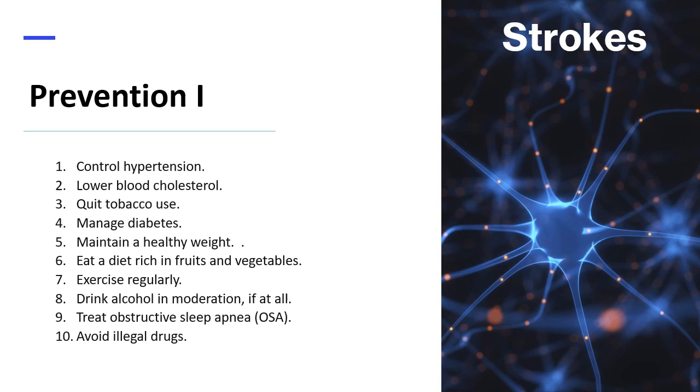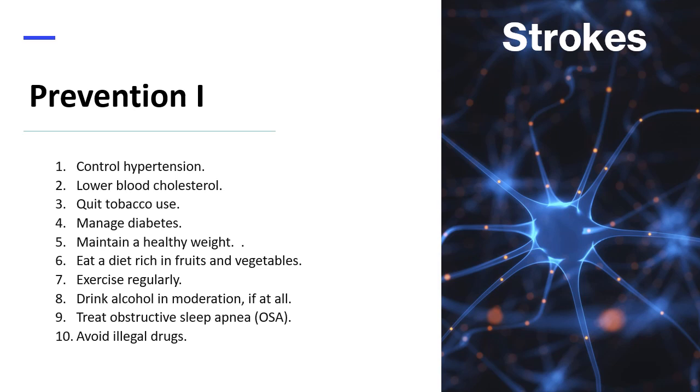6. Eat a diet rich in fruits and vegetables. 7. Exercise regularly. Aerobic exercise reduces risk by lowering blood pressure, increasing levels of good cholesterol, and improving the overall health of blood vessels and the heart. It also helps to lose weight, control diabetes, and reduce stress. 8. Drink alcohol in moderation, if at all. Heavy alcohol consumption increases risk of high blood pressure, ischemic strokes, and hemorrhagic stroke.